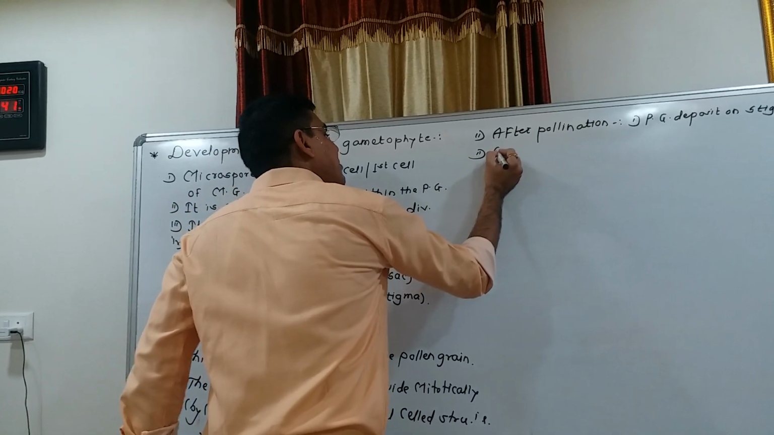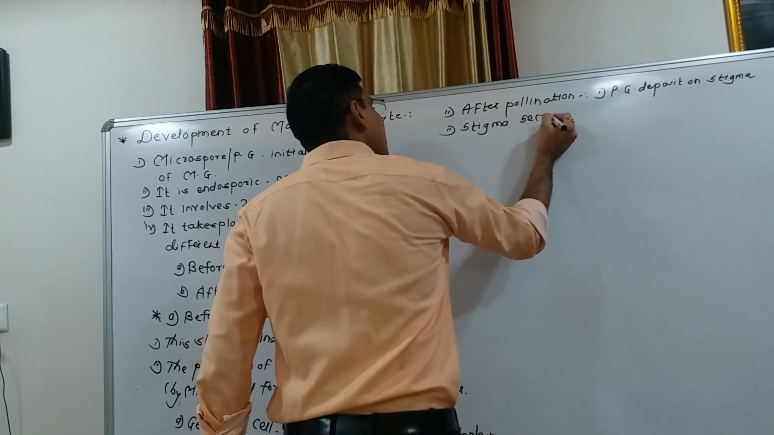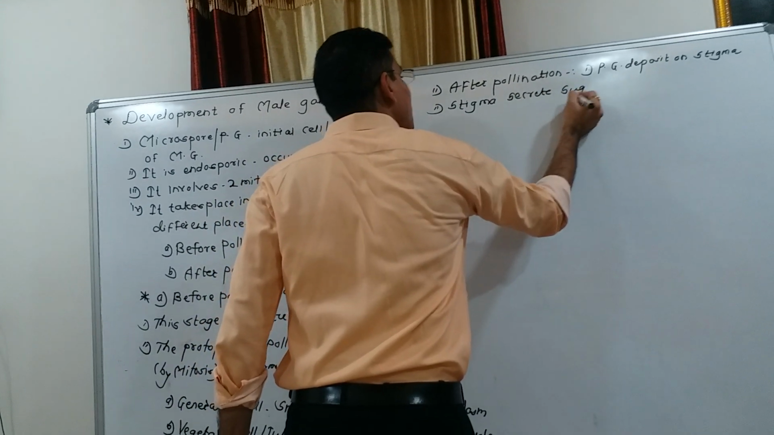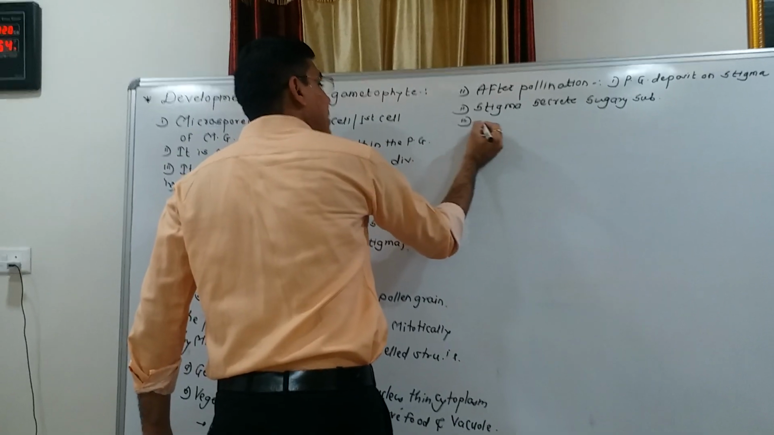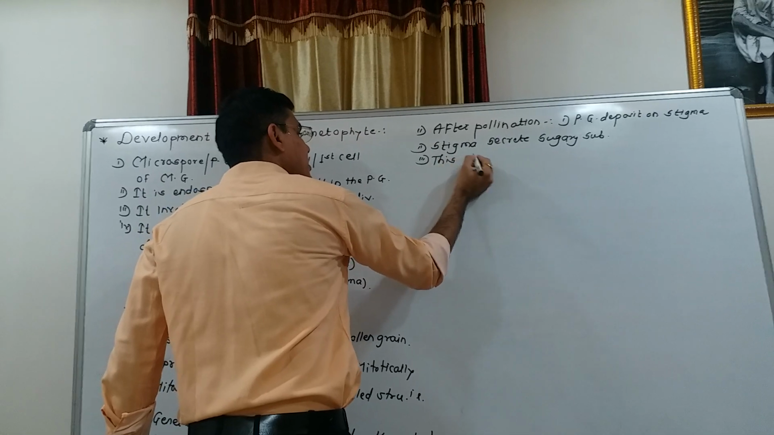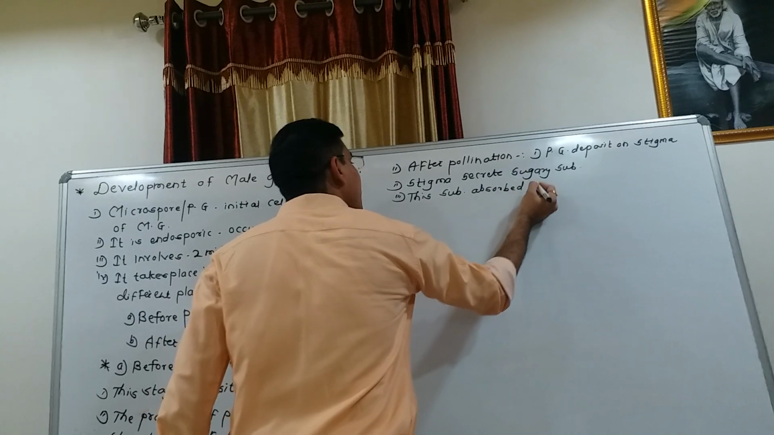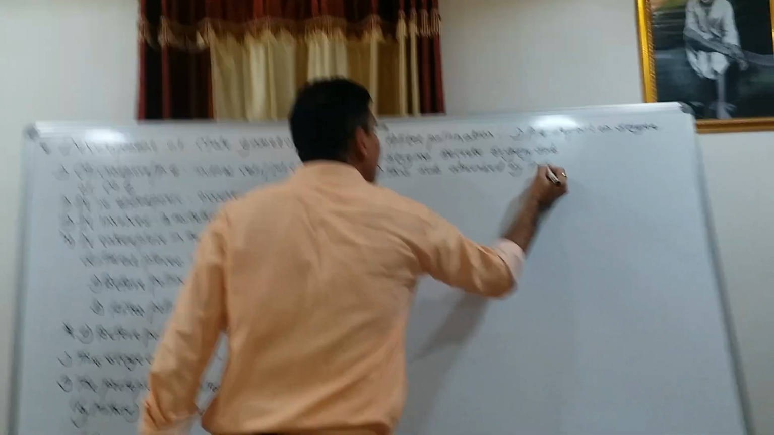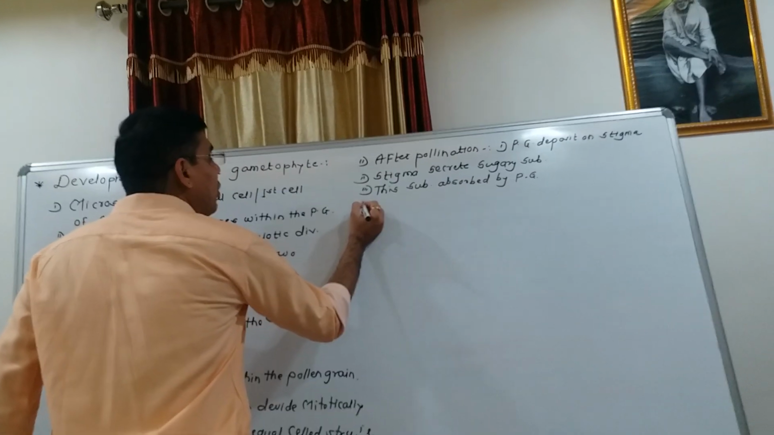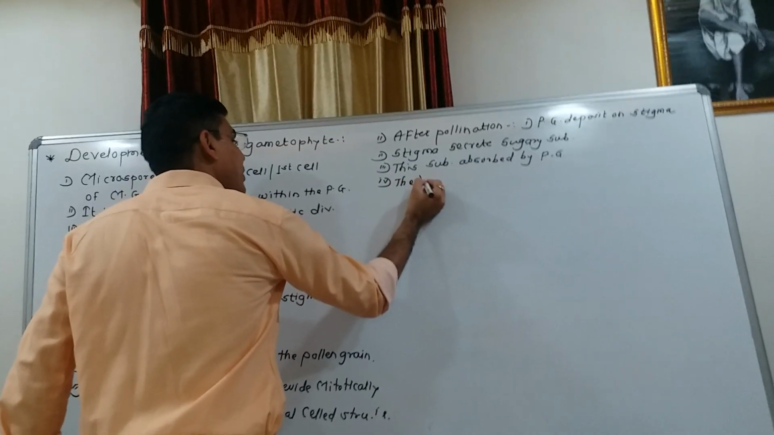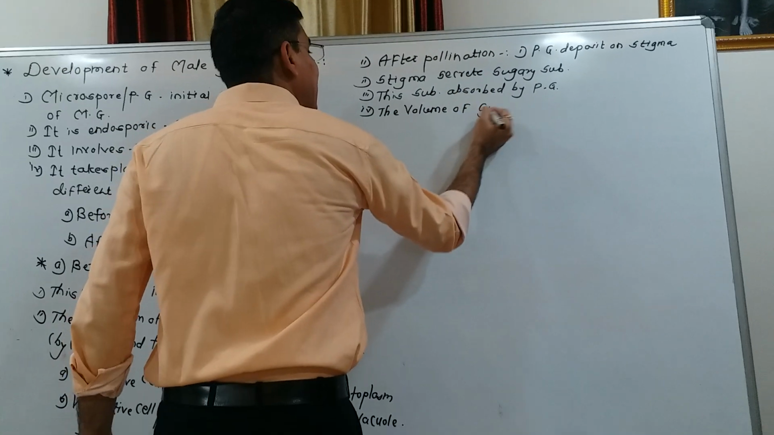Second point, the stigma secretes a sugary substance, and this substance is absorbed by the pollen grain. Hence, the volume of cytoplasm increases.